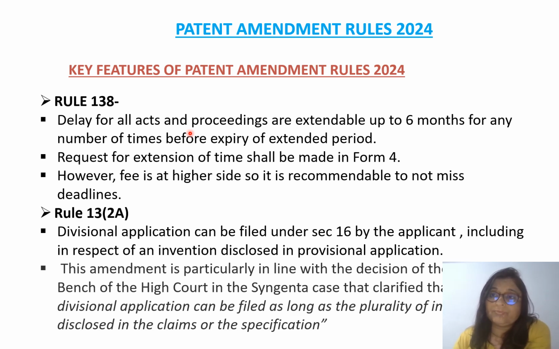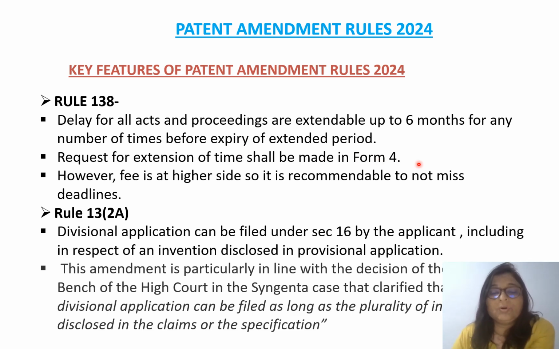Like from today, if you have delayed something for 6 months, and you want to delay more than 6 months, then before the expiry of that 6 months you have to file the form for the extension. And the request for extension of time will be made in Form 4.